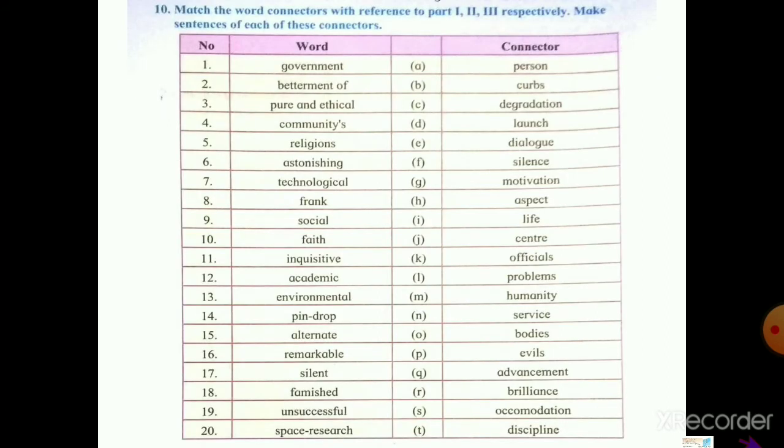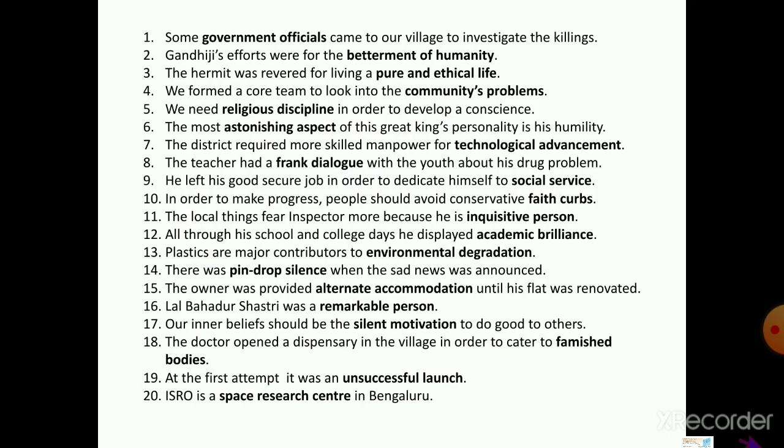See, some words are given here in column A and their connectors are given in column B. These all are from part 1, part 2 and part 3. We have to make sentences by using these connectors. I have made sentences. 20 words are given there and 20 connectors are given there. So I have made here 20 sentences. As like previous questions, this is also too long, so please take the screenshot of this, otherwise you can pause the video and write down in your notebook.